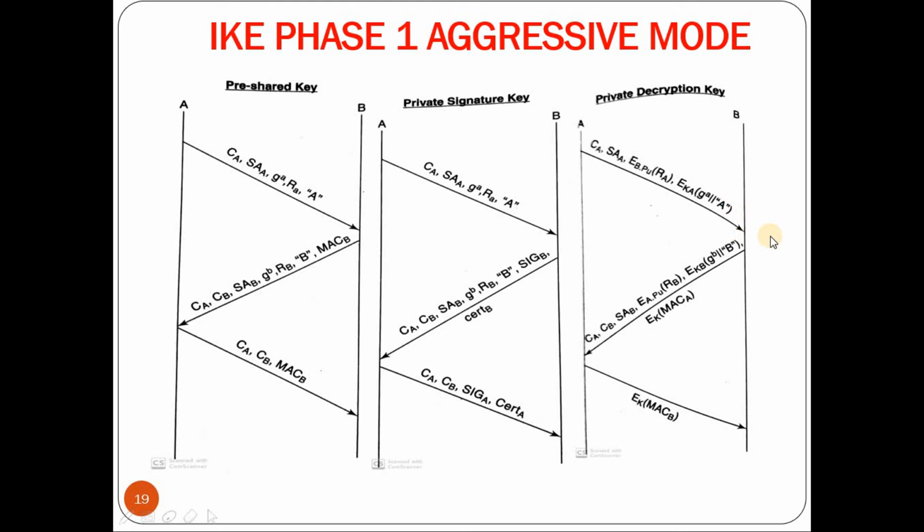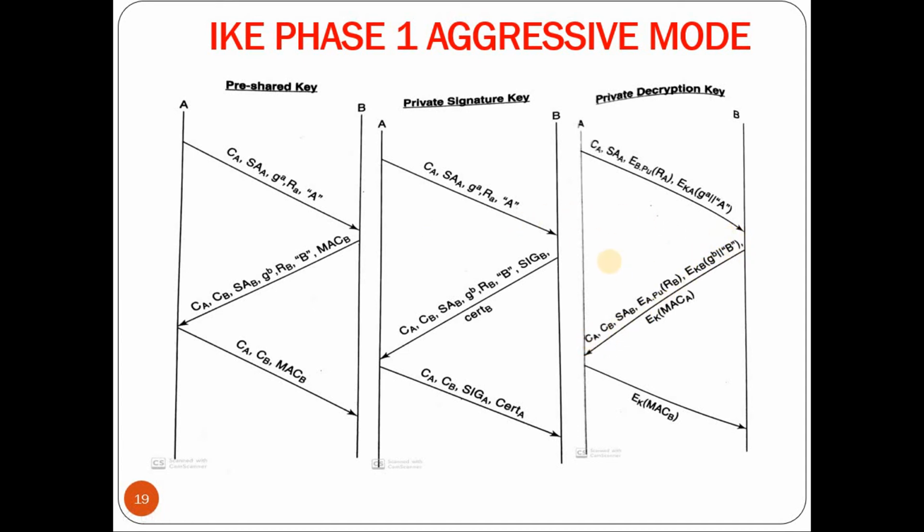So on receiving this one, using its private key, it will decrypt this value, it will obtain RA. Now using RA, it will generate the key KA. Now once the key is obtained, it will decrypt this value, it will get the partial key GA, and also it will get the identity of A. So on receiving this, it will generate all the rest of the keys, that is root key, derived key, authentication key and encryption key along with the MACs. MAC of A is computed. Once that is done, it will generate the second message.